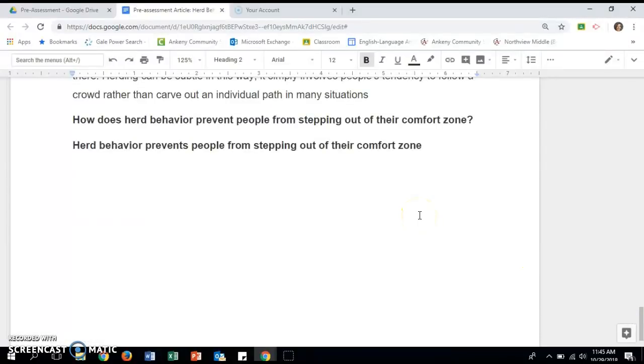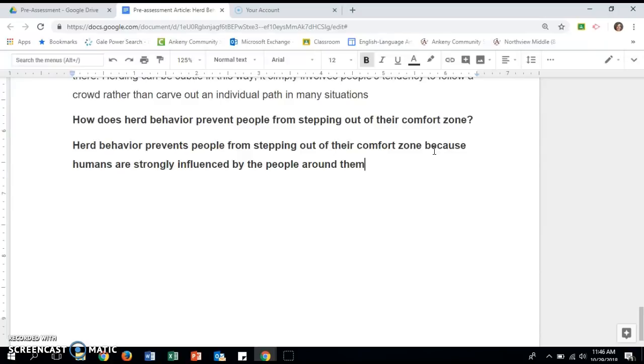Okay? So I'm going to be clear on how I'm going to answer the question before I search for relevant evidence, because I need to know how I'm answering the question in order to have evidence to support it. Herd behavior prevents people from stepping out of their comfort zone because humans are strongly influenced by the people around them. Okay, so I need to go back through the article and find examples of how humans are strongly influenced by people around them. Okay, so that's my focus for finding relevant evidence.